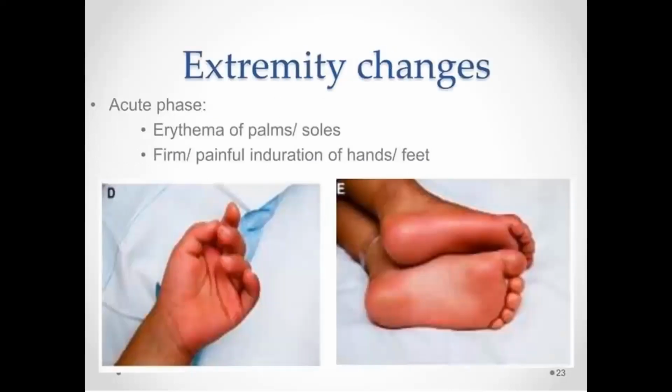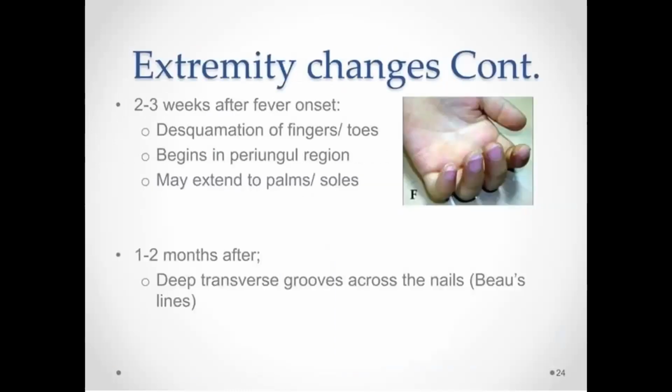Extremity changes we already discussed. In the acute phase there will be erythema and painful induration. Later, after 2 to 3 weeks of fever, there will be desquamation, and periungual desquamation will be there. And after 1 to 2 months, the nails will develop transverse grooves. This is called Beau's lines.